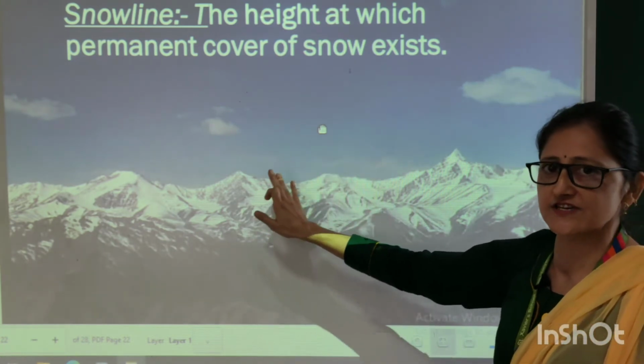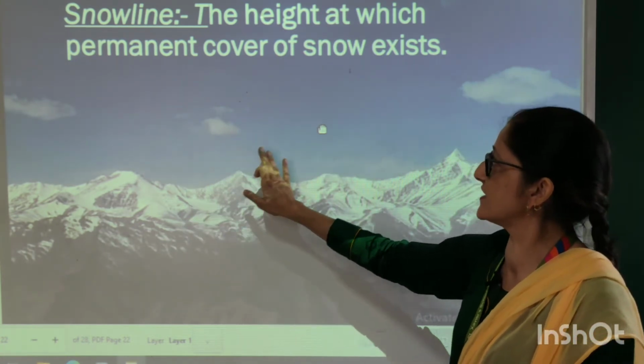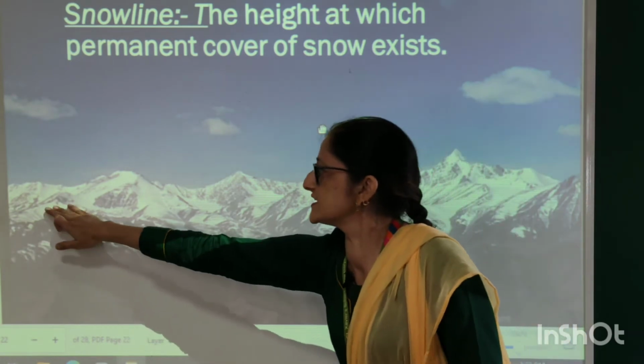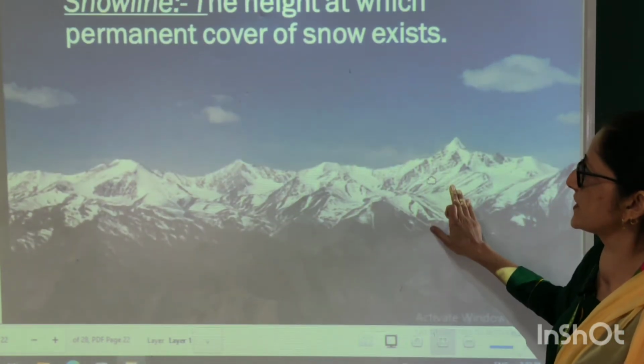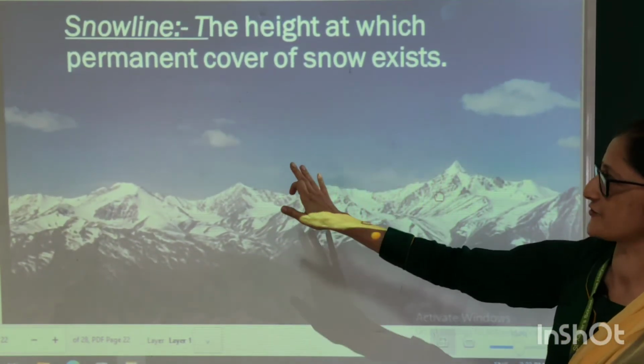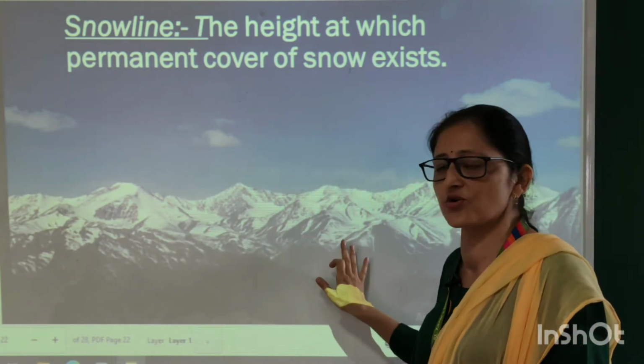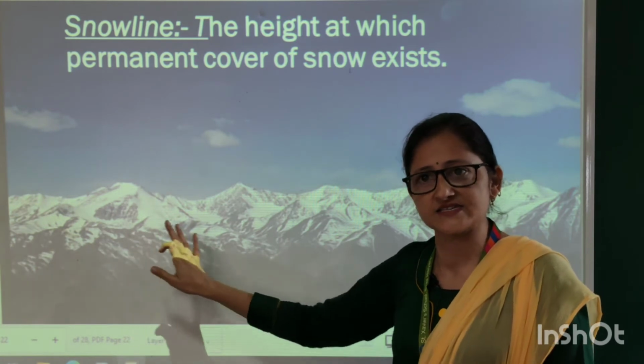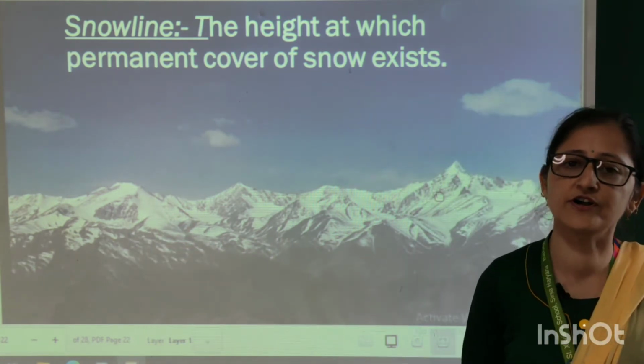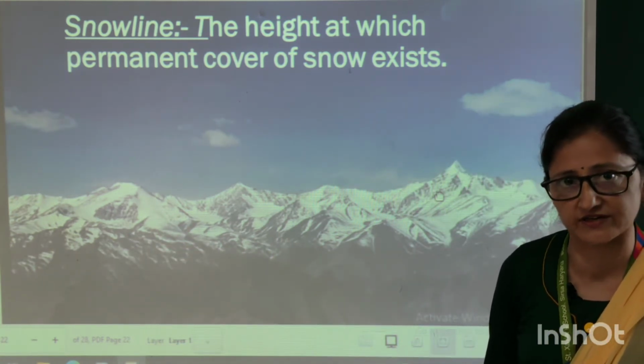First feature formed by the glacier is the snow line. This is the snow line. So the height at which permanent cover of snow exists. Here the snow never melts. These snow lines are covered with snow throughout the year.